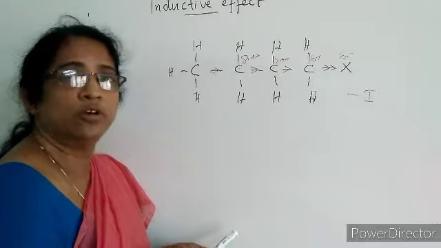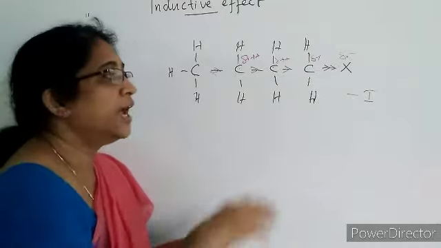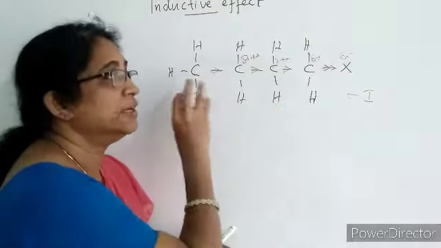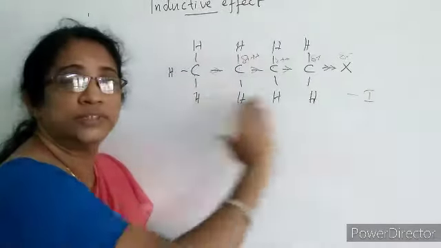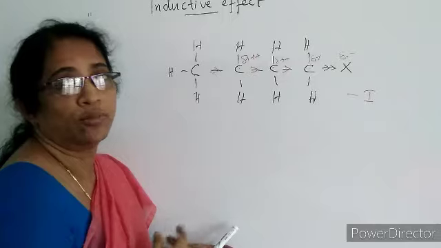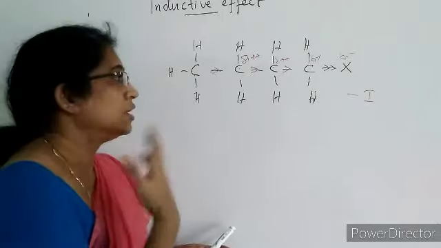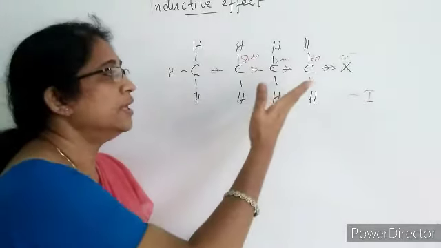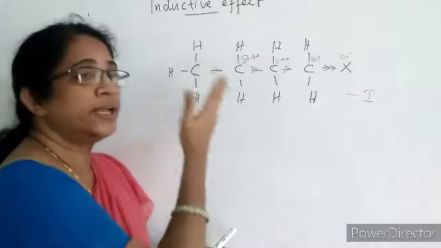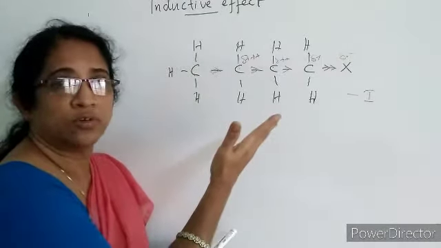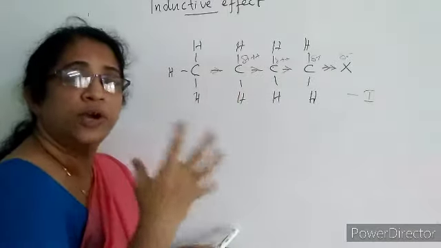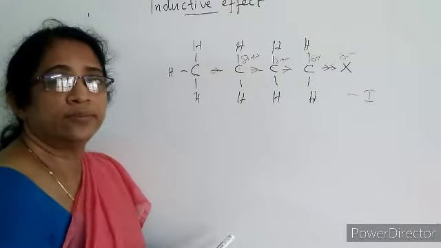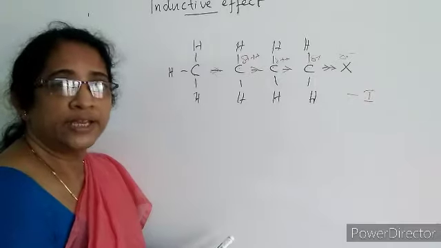Then the effect is called the minus I effect, and the inductive effect is present only in open chain compounds or aliphatic compounds or in hydrocarbons. And this permanent transfer of sigma electrons through a saturated carbon chain towards the more electronegative atom or group is called minus I effect.